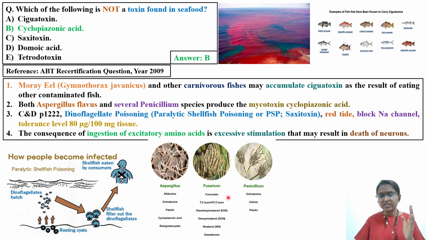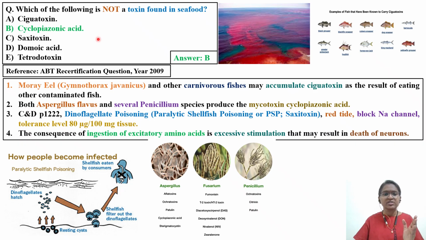With respect to Fusarium, they will ask you questions in the DABT on trichothecene toxins, deoxynivalenol, and zearalenone. A few of the previous recertification question papers have asked about these toxins. Coming to Penicillium toxins, ochratoxin and patulin are there. This also they will be asking. So one separate video only on mycotoxins we will try to make. A few we have already discussed, and I will give the link in the description. So that was about the second option.